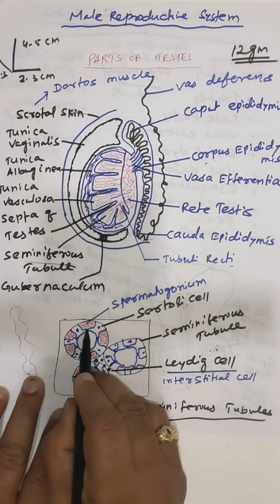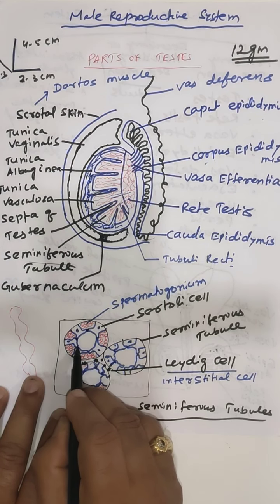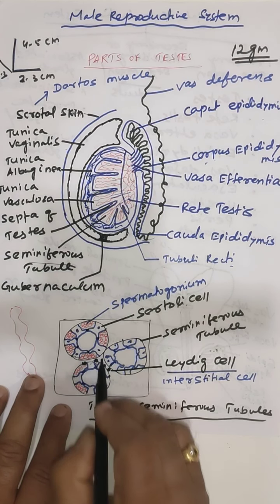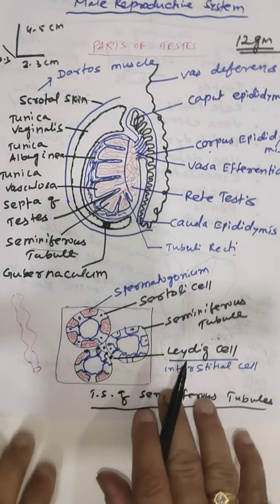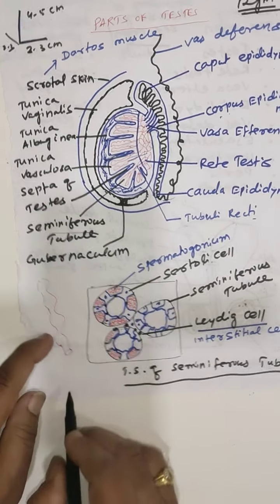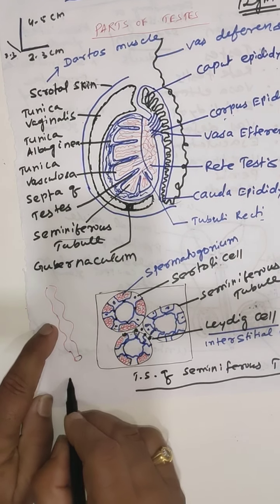The Sertoli cells are connected together by tight junctions. Remember this point: the tight junctions act as the blood testis barrier.